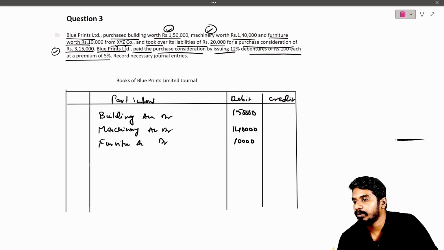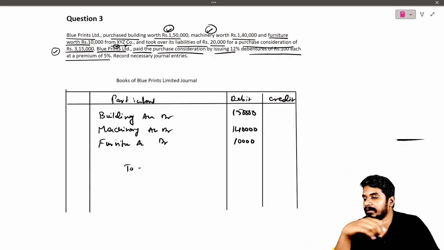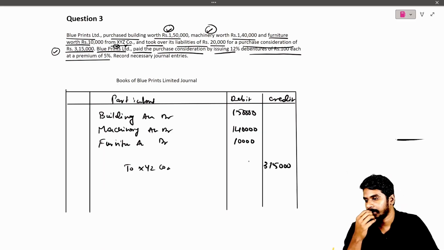And we need to pay XYZ company 3 lakh 15,000.